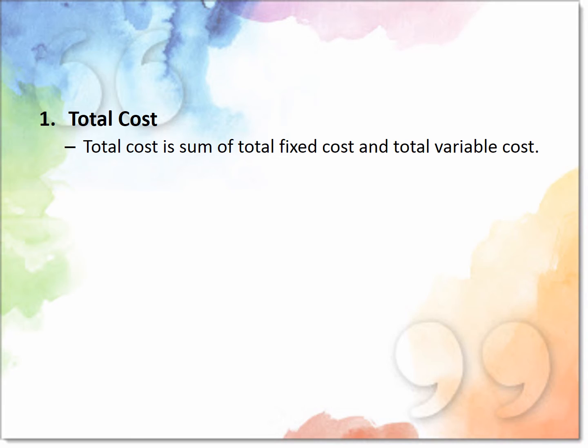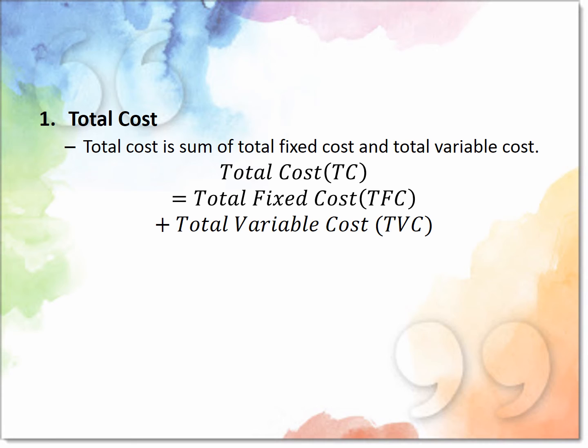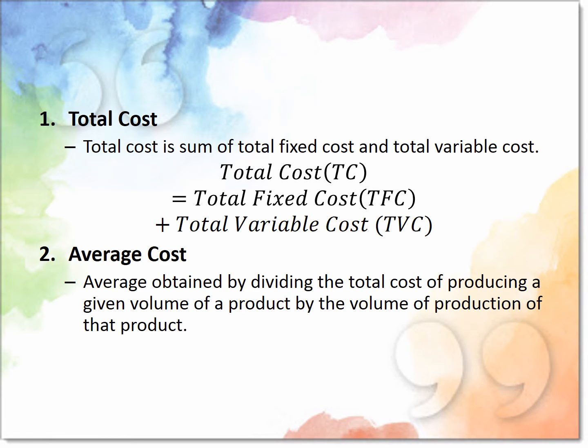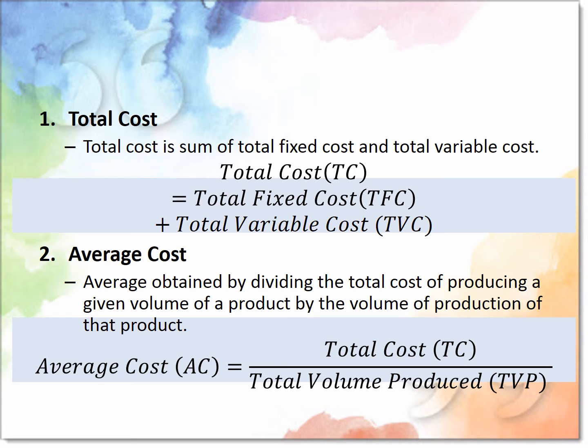Next is total cost. The total cost is the sum of total fixed cost plus total variable cost. Average cost. The average cost is obtained by dividing the total cost of producing a given volume of production by the volume of production of the product. For example, average cost is equal to total cost divided by total volume produced.